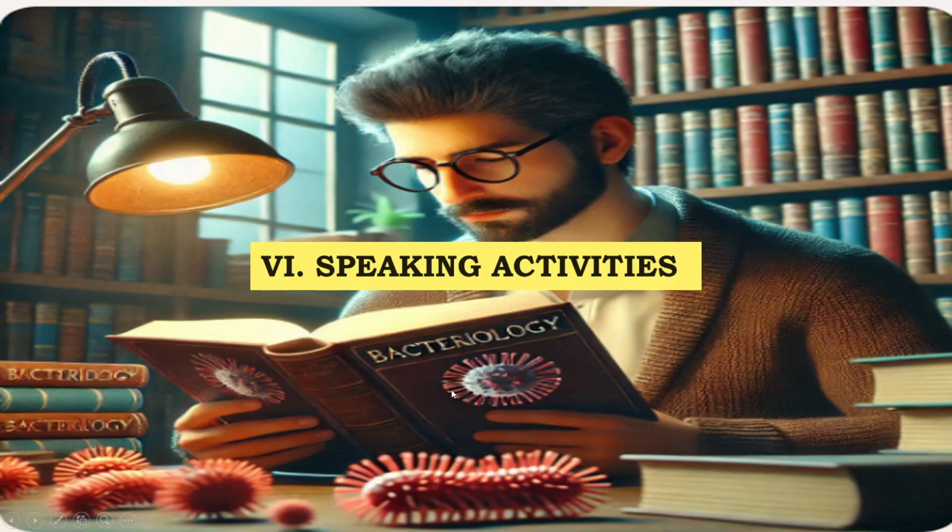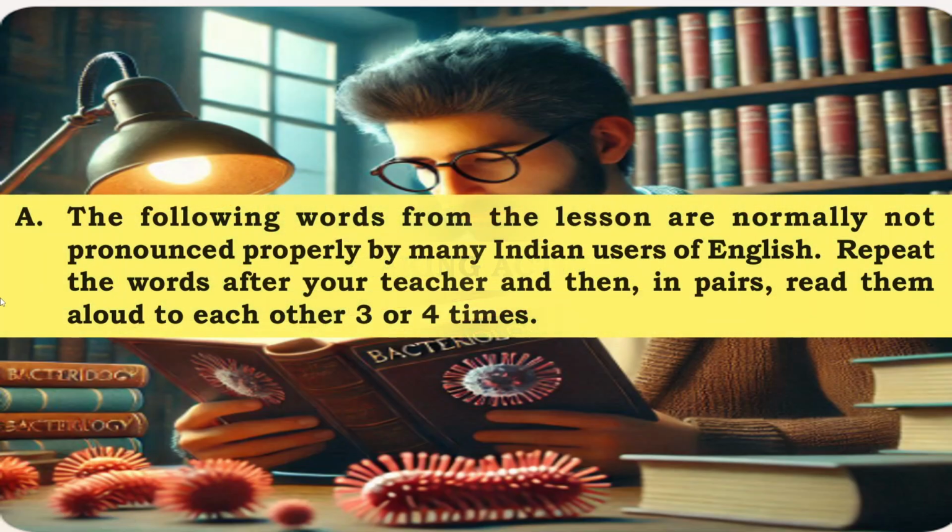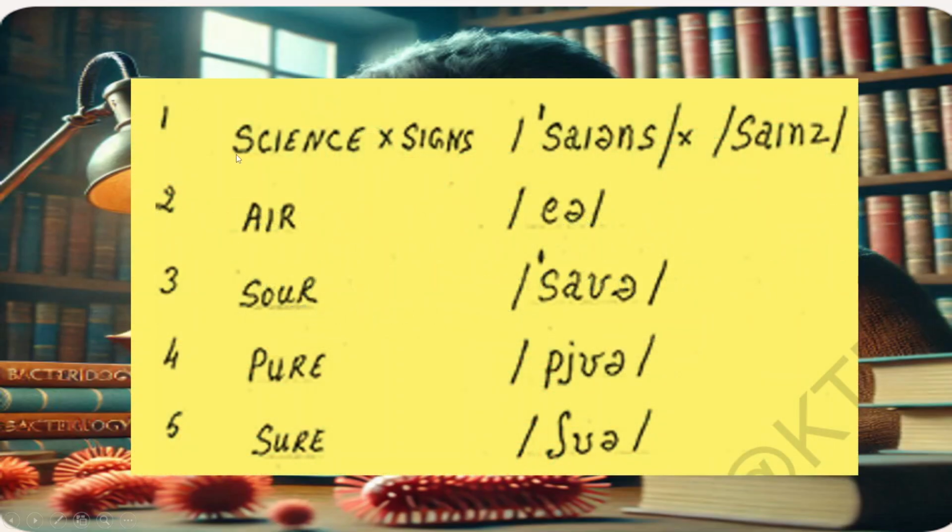After that, sixth main is speaking activities. The following words from the lesson are normally not pronounced properly by many Indian users of English. Repeat the words after your teacher and then in pairs read them aloud to each other 3, 4 times. Science. Air.